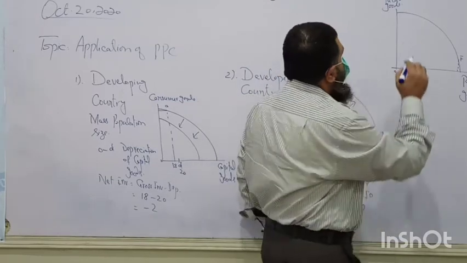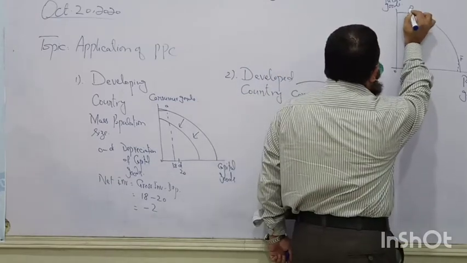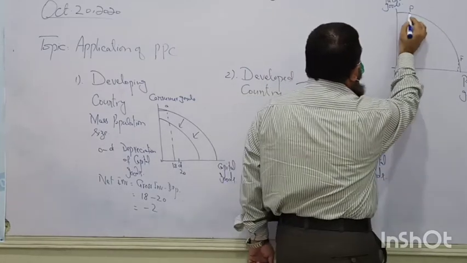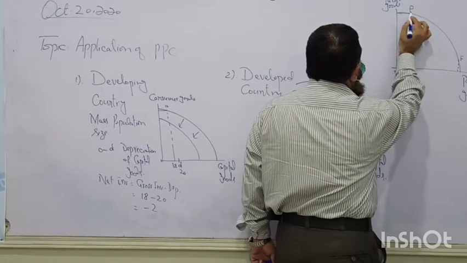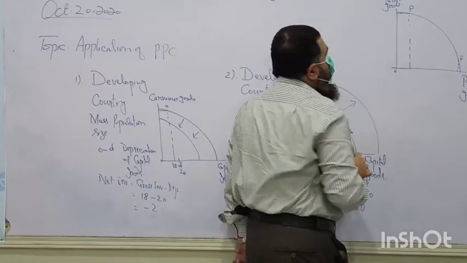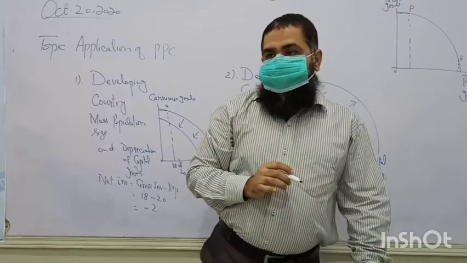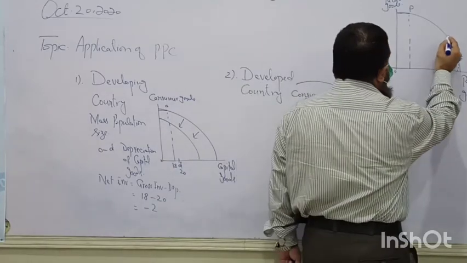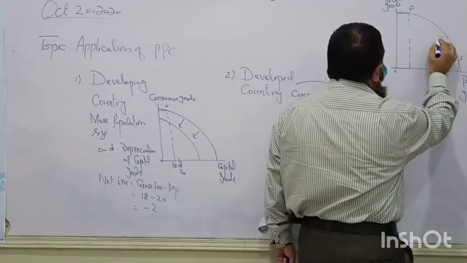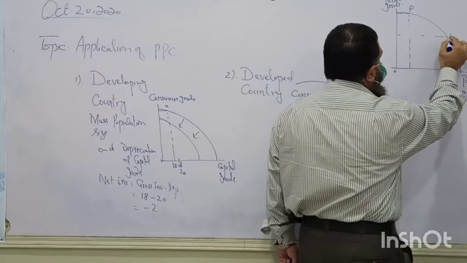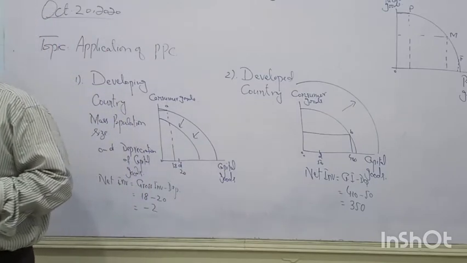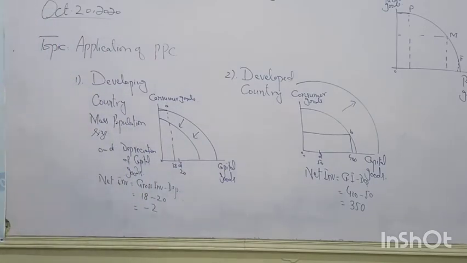Alright? And if this economy is producing at this point P, where almost all the goods and services are planned, this is called a planned economic system. And in between these two, you can say over here, when there are both public goods and private goods, this is called the mixed economic system. Follow my points now?